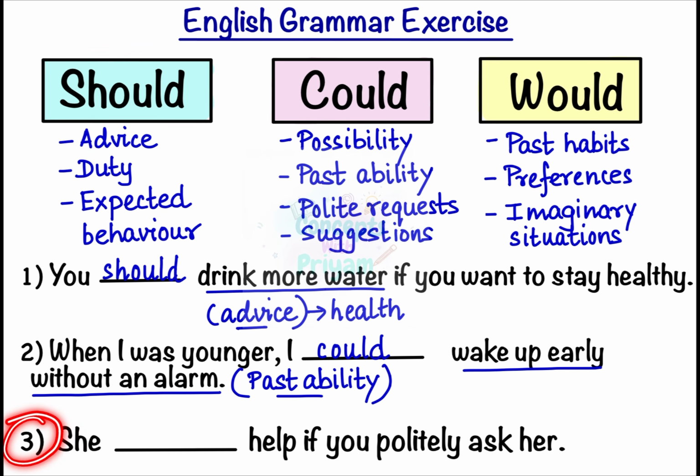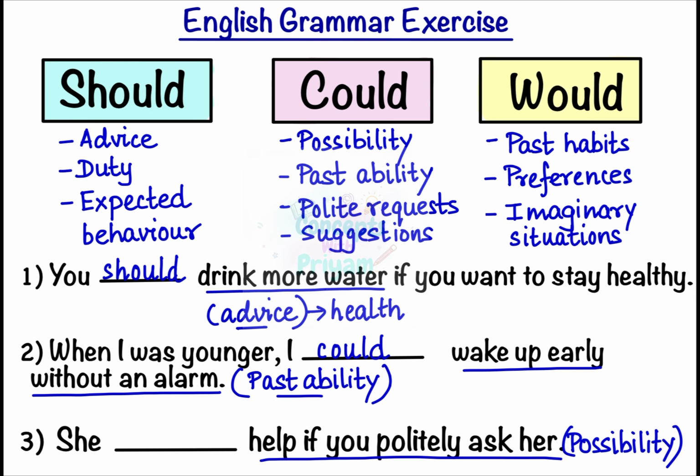Number 3. She blank help if you politely ask her. In this case, we are talking about possibility. And the possible action is helping if you ask politely. And for possibility, we use could. She could help if you politely ask her.